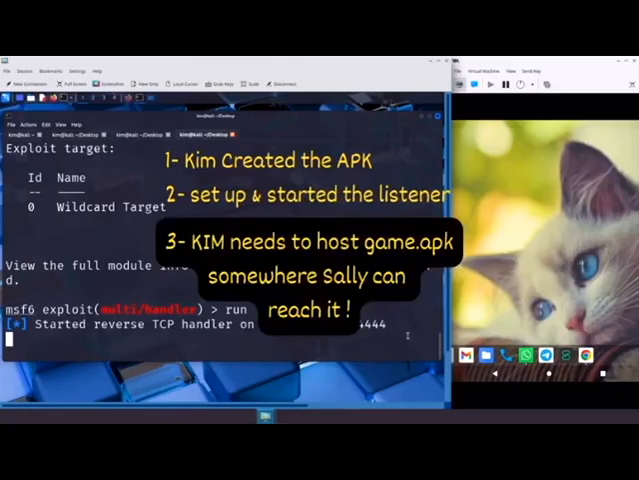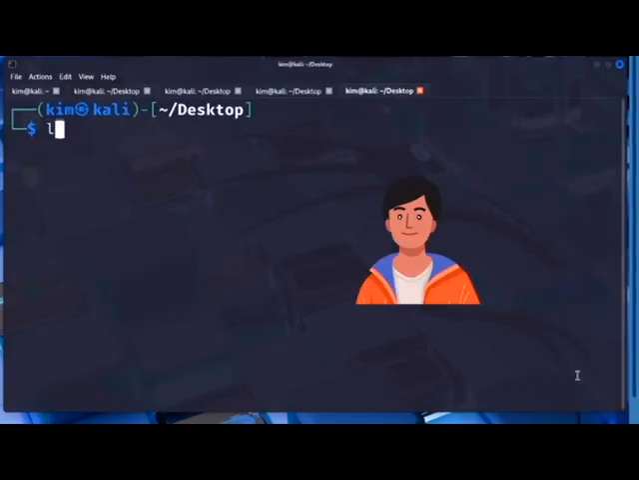made for fun. But to share that link, Kim needs to host the APK file somewhere the victim's phone can reach. For this, he will use a simple tool that's already built into Python, a lightweight web server that can share files over the local network. To do this, Kim opens his terminal and makes sure he is in the folder where the APK file is stored. In this case, that's the desktop.